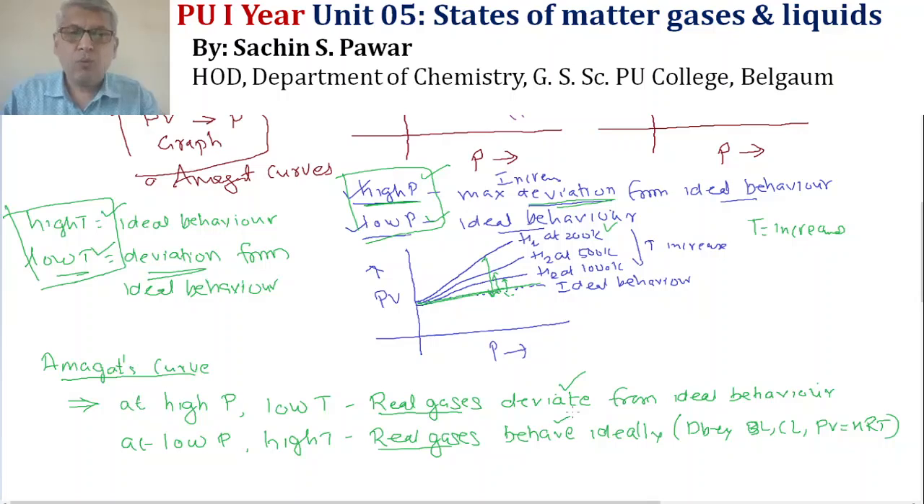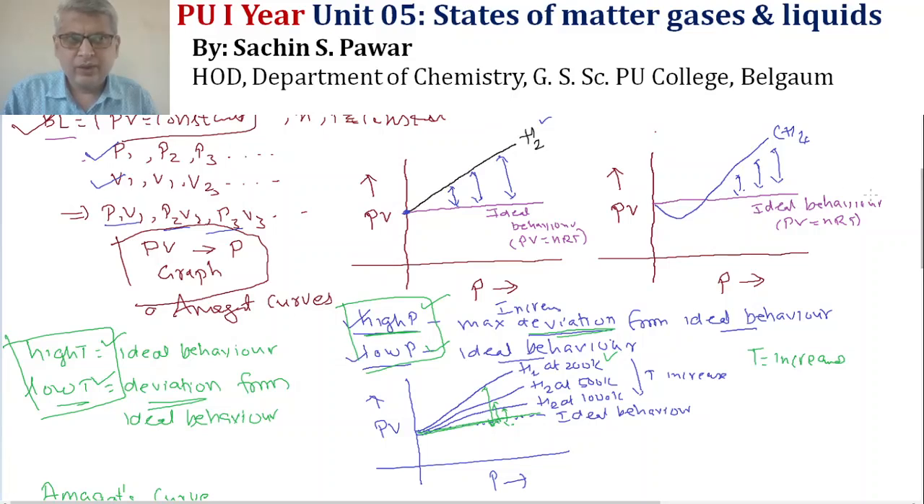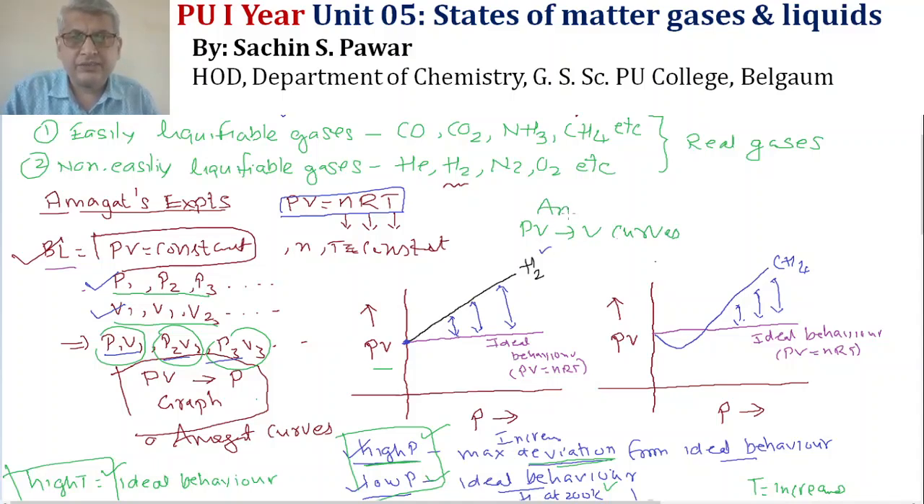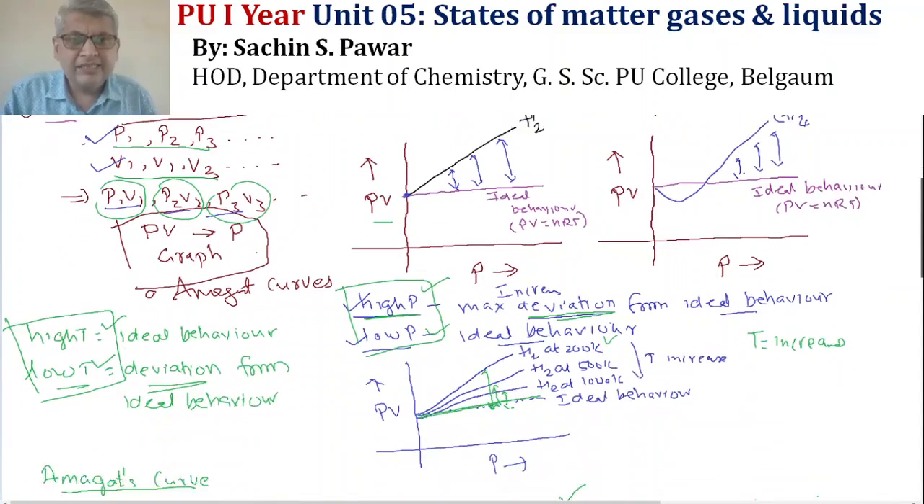Now the question comes, why so? We will answer this. So again I will just go back. What Amagat did was find different values of pressure and different values of volume, P1 V1, P2 V2 and so on, and he plotted the graph of PV versus P. These PV versus P curves are known as Amagat's curves. Based on the observation of these curves, he made a statement, and this statement is here.